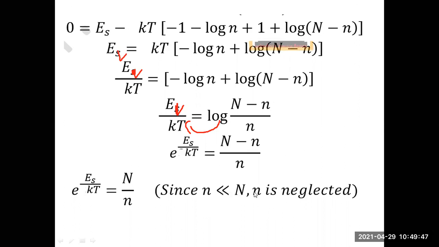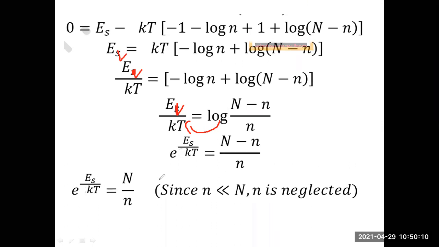So before this, what we did in the previous one, we want to do the same thing here. So since capital N is very much greater than small n, the value of capital N minus small n will be approximated to capital N also.